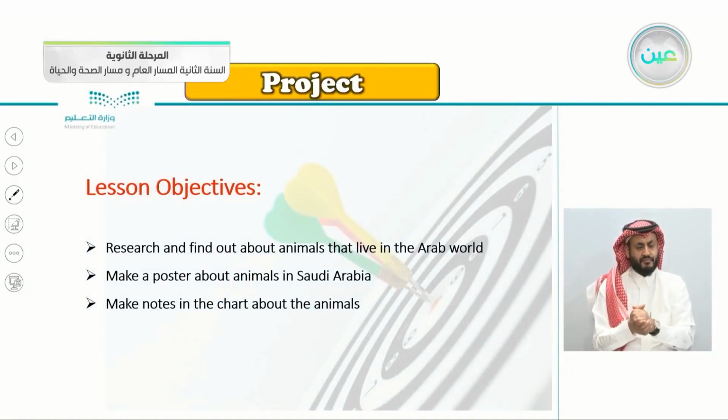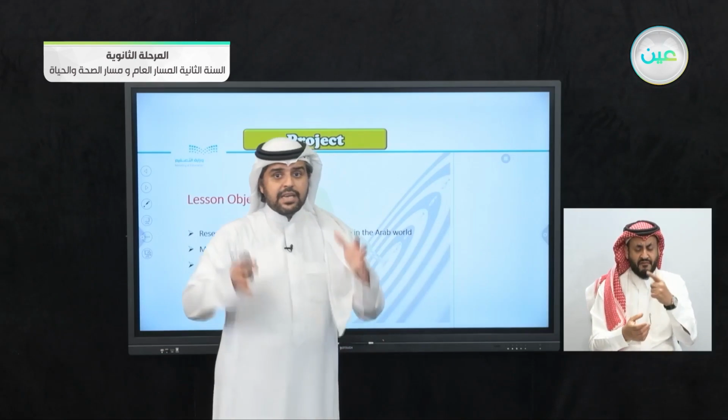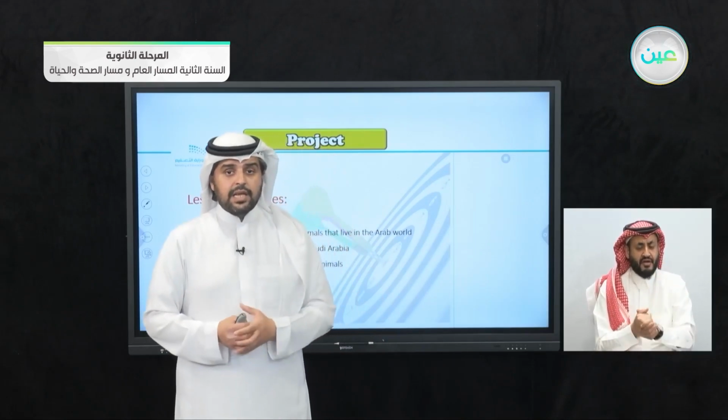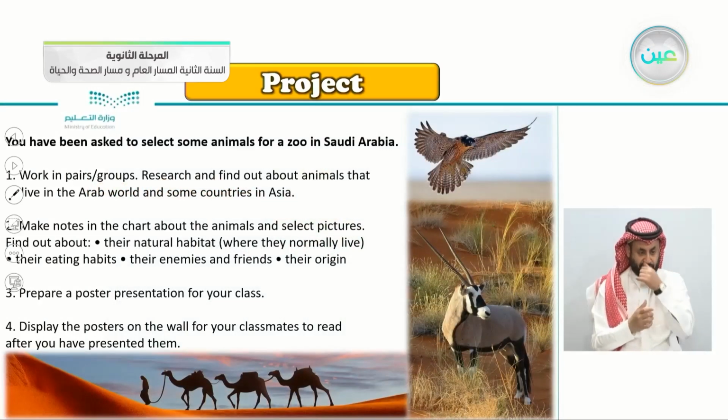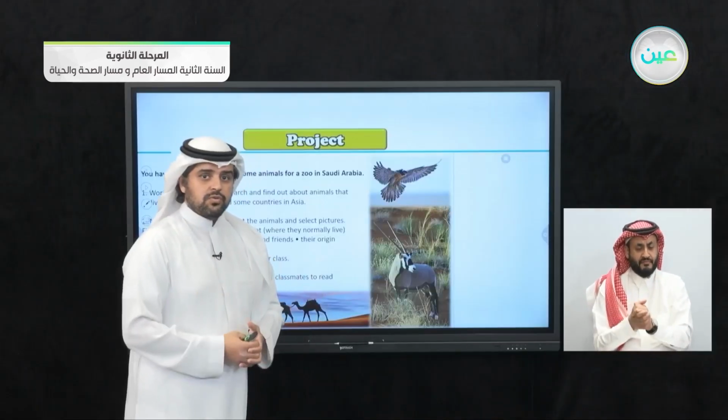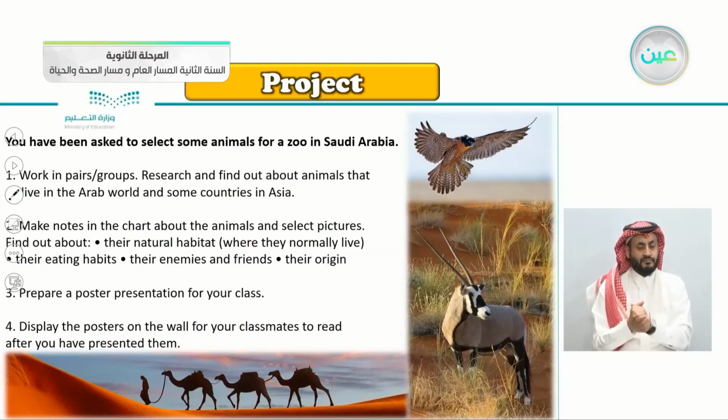So these are today's objectives for the project. Research and find out about animals that live in the Arab world. So we'll be researching animals that live in the Arab world. This is really interesting. Make a poster about animals in Saudi Arabia. Make notes in the chart about the animals. You have been asked to select some animals for a zoo in Saudi Arabia. So if a zoo asked you to collect some animals, which would you choose?